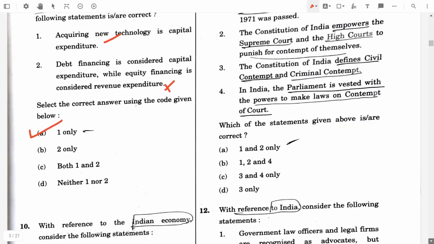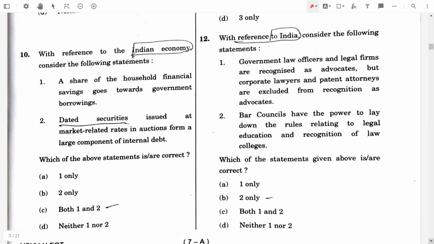Tenth question will be, with reference to the Indian economy, consider the following statements. First one, a share of the household financial savings goes towards government borrowings. Yeah, it's true.